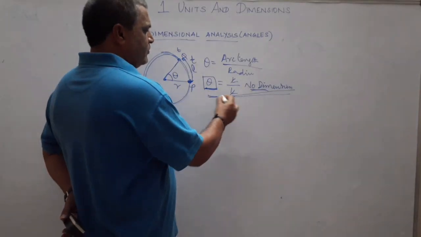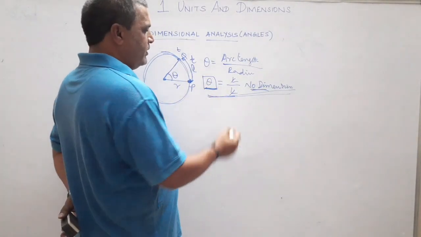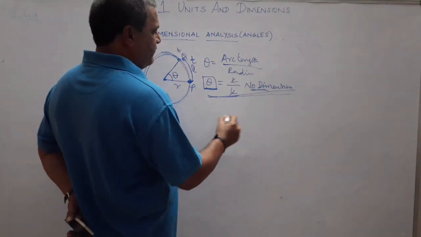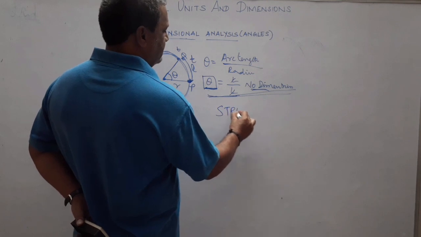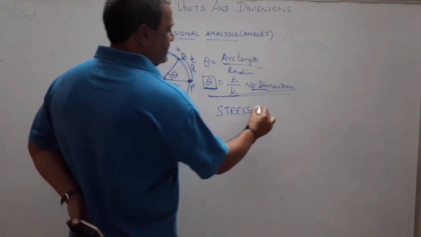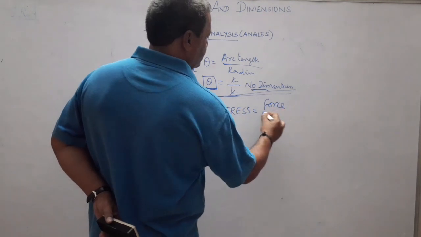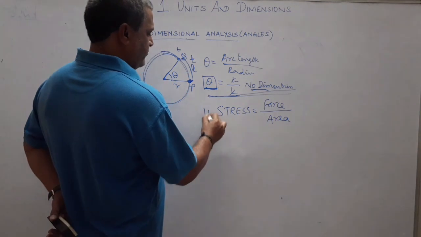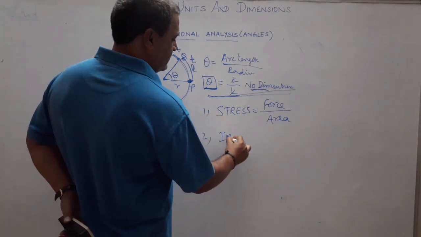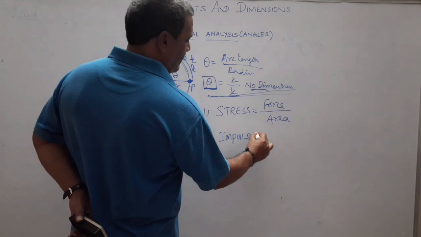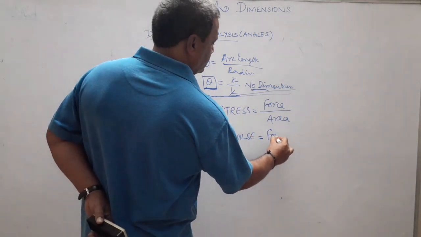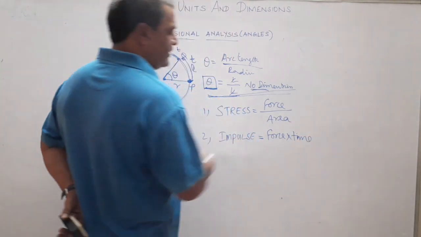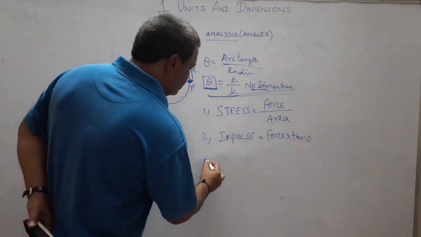Now I will give you a few exercises. You do it at your home and post your answers through your comment box, right? Find the dimension for stress, whose definition is force by area. Number 2, impulse, which is force into time. Force into time is equal to impulse, right?